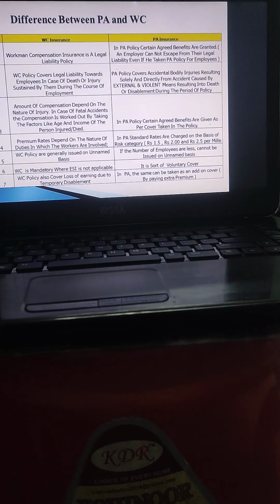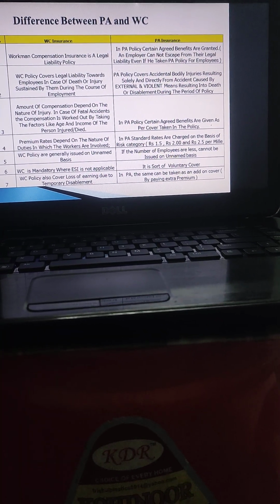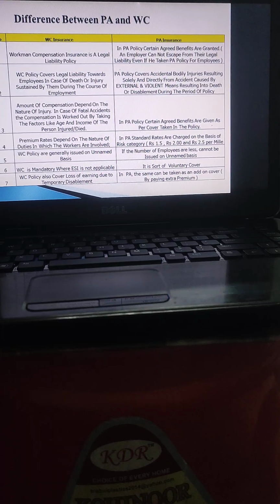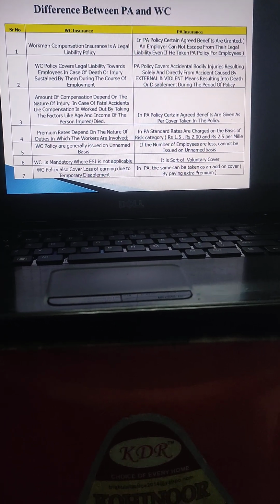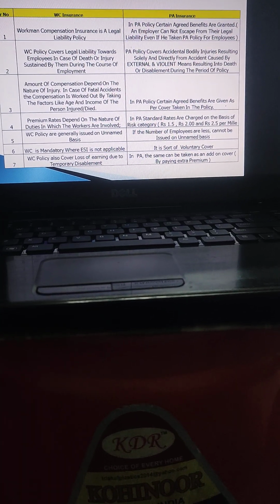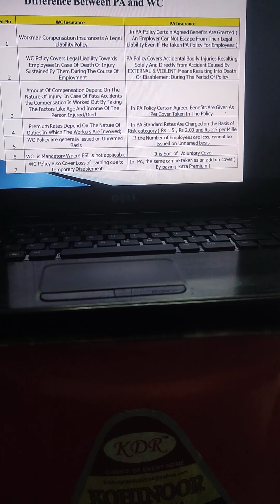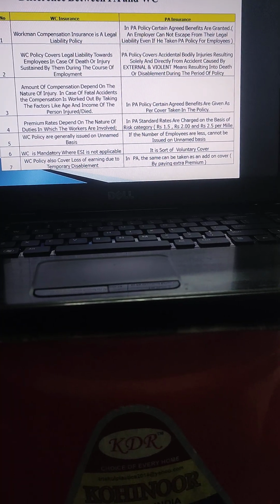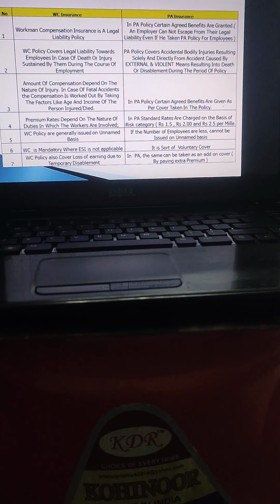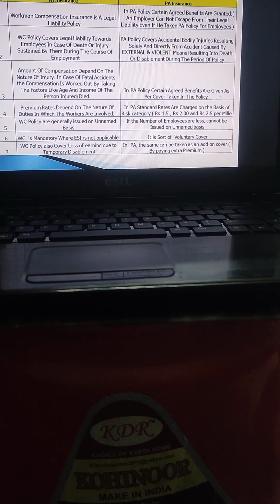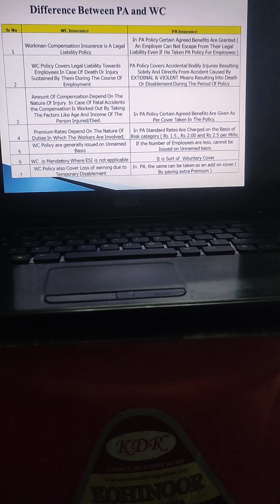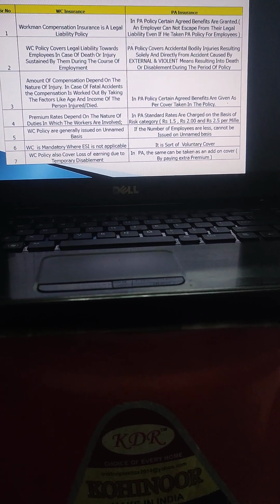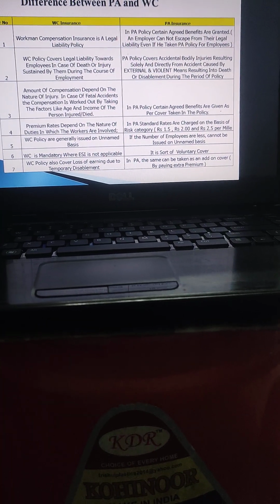One more important question is the difference between PA and WC. Even if the personal accident policy has paid the amount to the employee or workman, he still has the right to claim under the workmen's compensation insurance, because the PA policy is a different kind of policy where the method of deciding the sum insured, the method of deciding the compensation and the coverage hours are absolutely different.